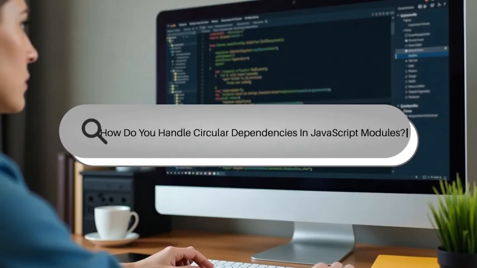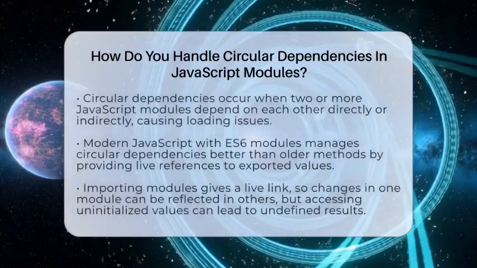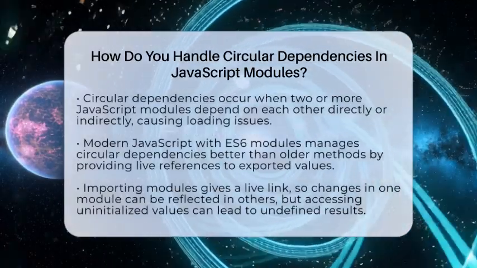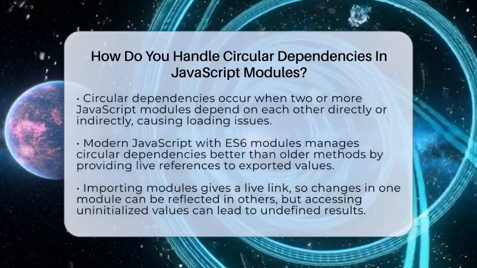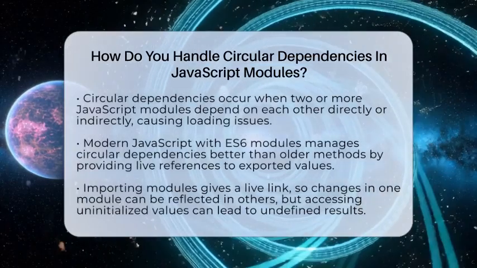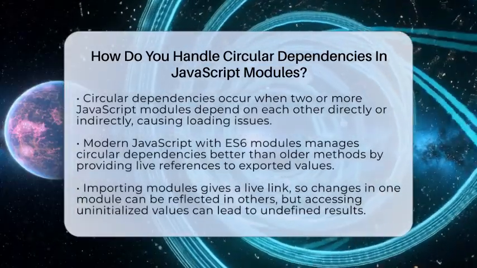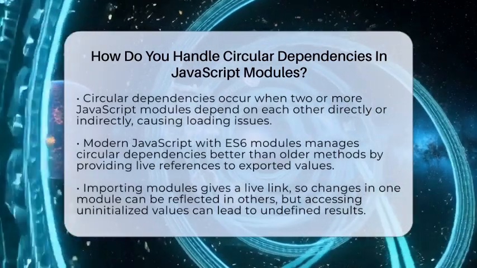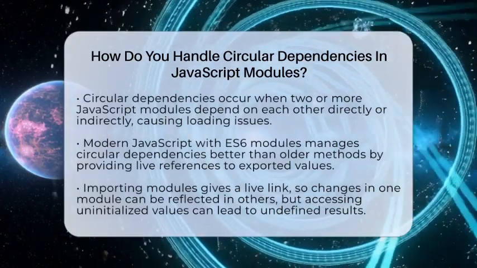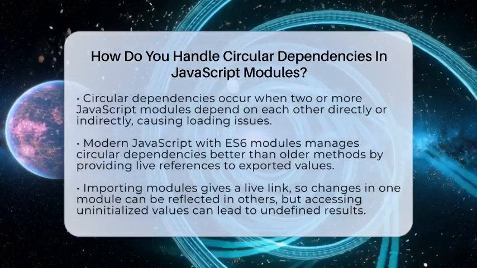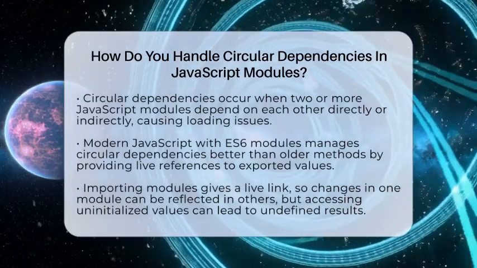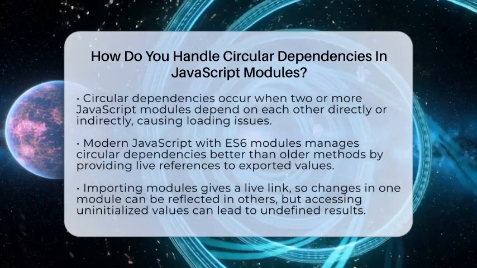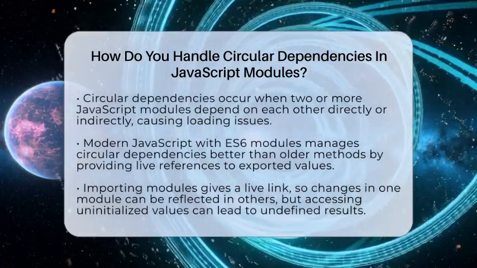How do you handle circular dependencies in JavaScript modules? Imagine you are building a web app with multiple JavaScript modules that need to talk to each other. Sometimes, two modules depend on each other directly or indirectly. This creates a loop called a circular dependency. It can cause problems like modules being only partly loaded or getting undefined values during startup.